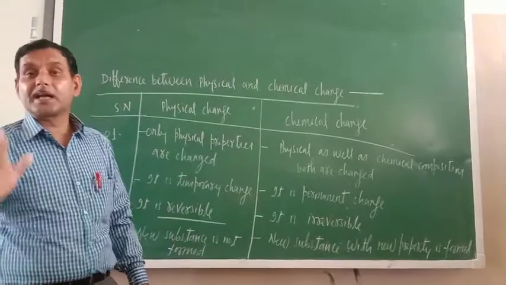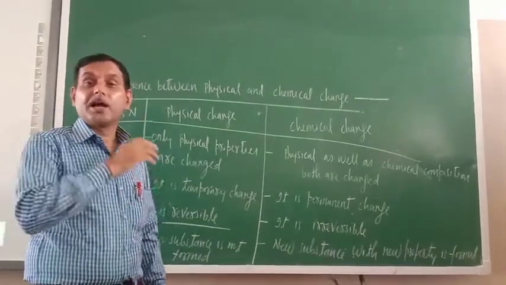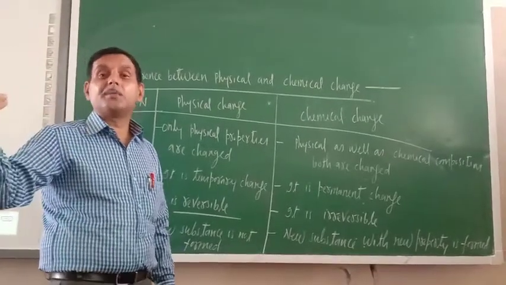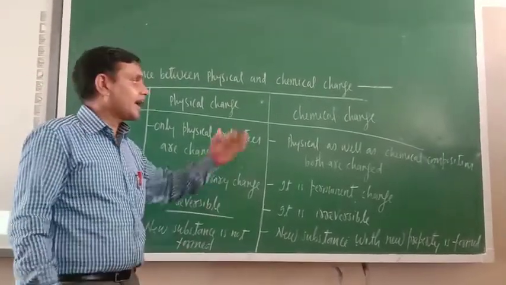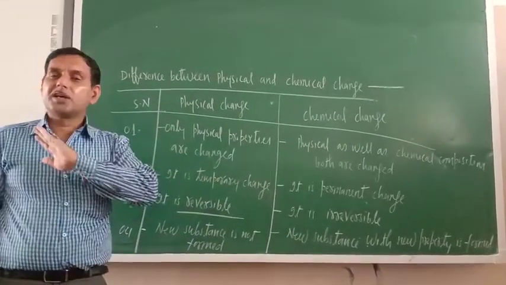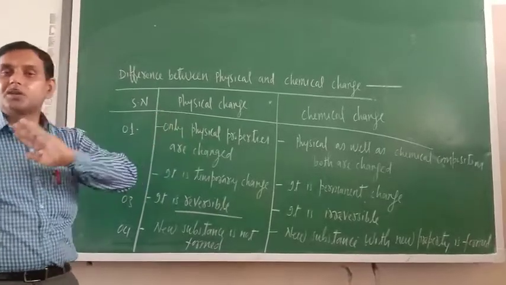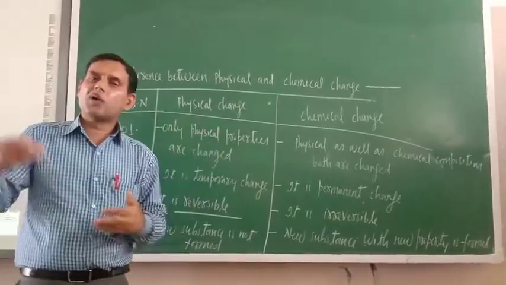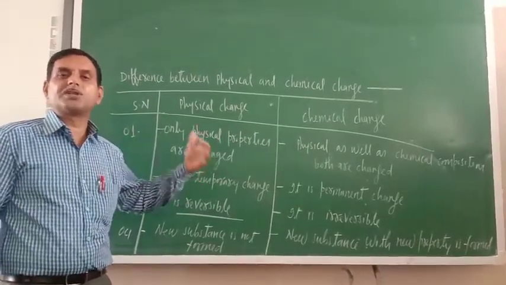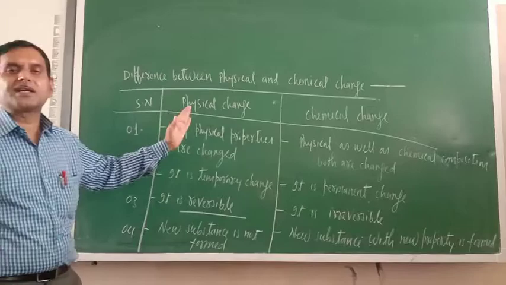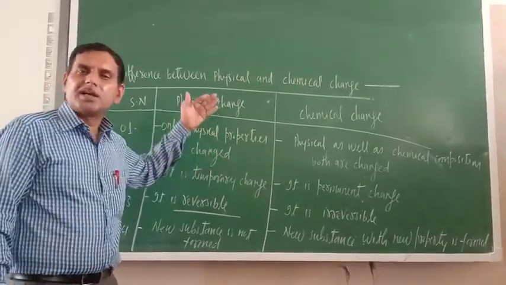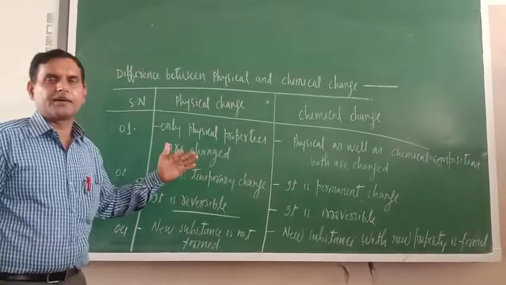And chemical change is characterized by the evolution of heat and change in color. In physical change, there is no evolution of heat, there is no change in the color. Only what would be there? Only the physical form of the substance would be changed. So these are the basic differences between physical change and chemical change. We can summarize in this way, tabular form only.